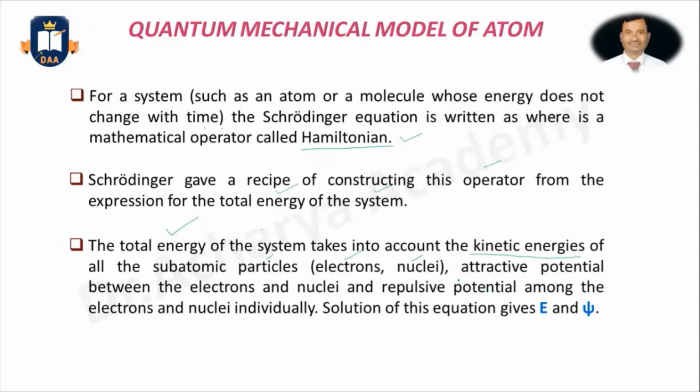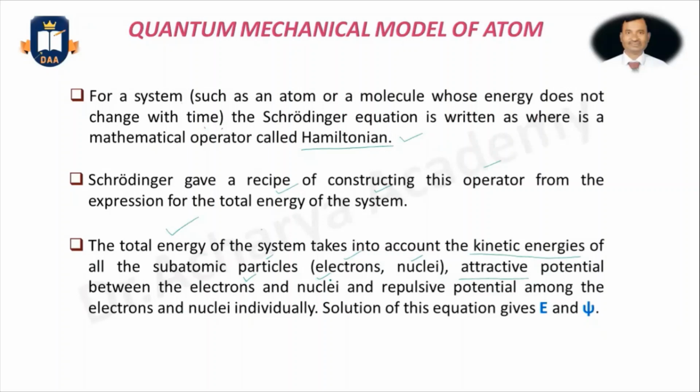In addition, the attractive potential energy. We know that any particle has kinetic energy as well as potential energy. So to get the total energy, we also need to consider the attractive potential energy of what? Again, electrons and nuclei.